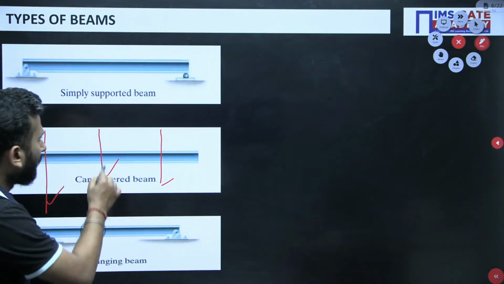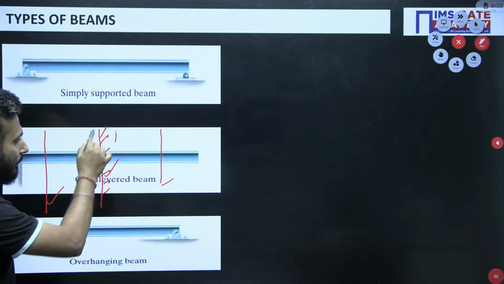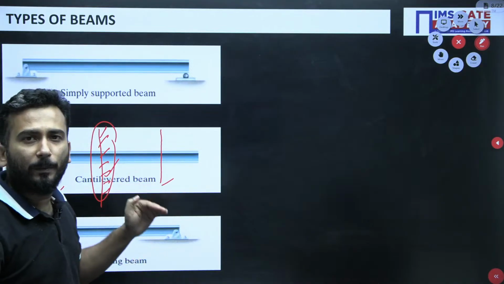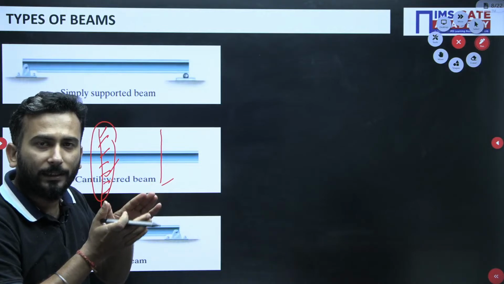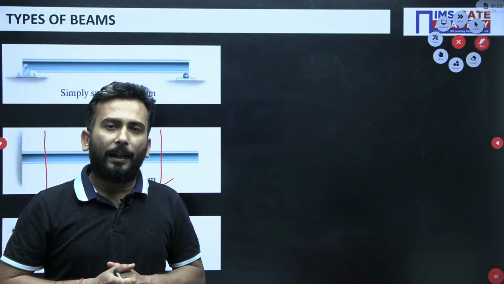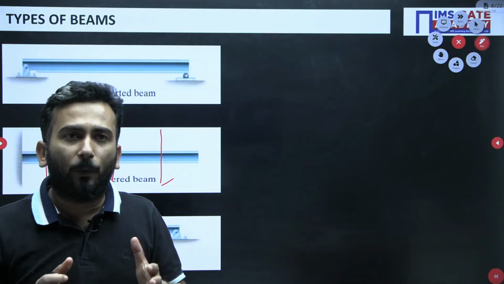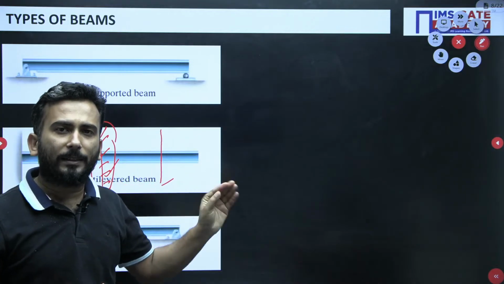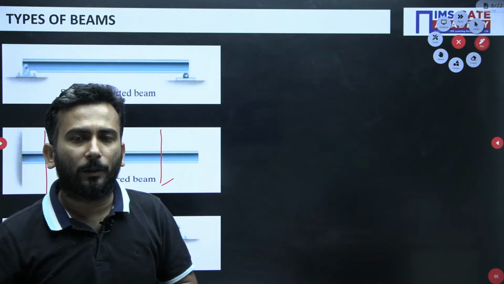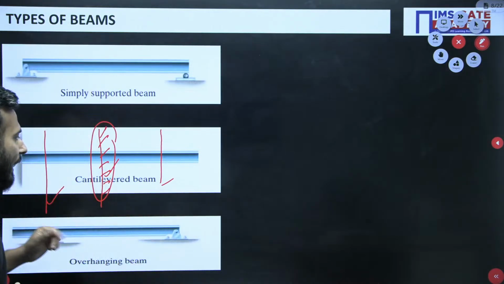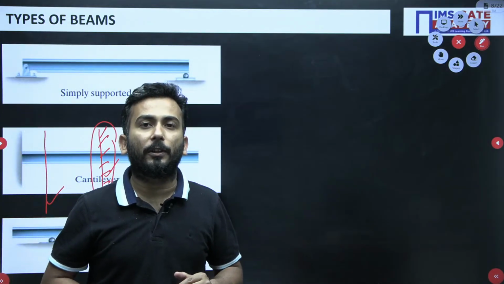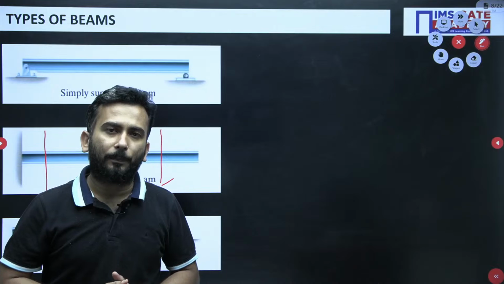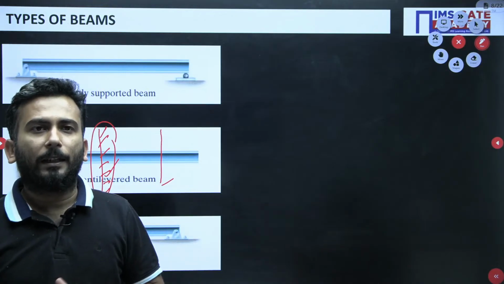For example, suppose that this portion of the beam is subjected to maximum shear, so I might consider giving it a reinforcement so that it doesn't fail, right? So how are we going to know which part is subjected to maximum shear, which part is subjected to maximum moment, and so on? For that purpose, we have to construct SFD and BMD, that is the shear force diagram and bending moment diagram, right. So the purpose is clear.